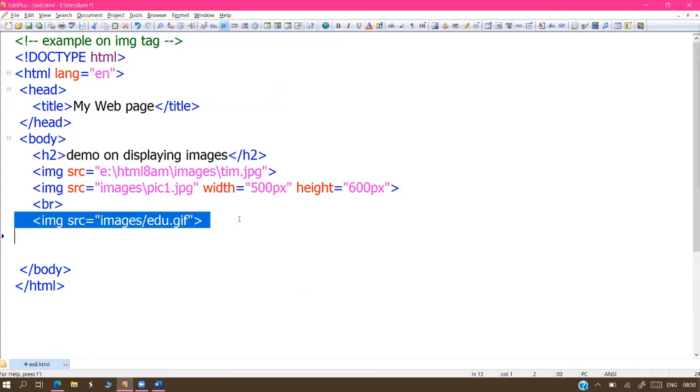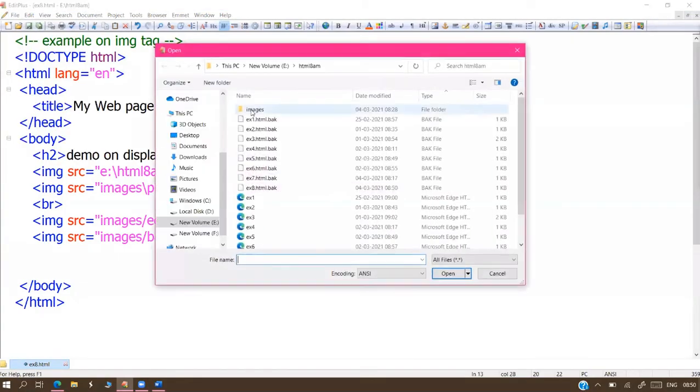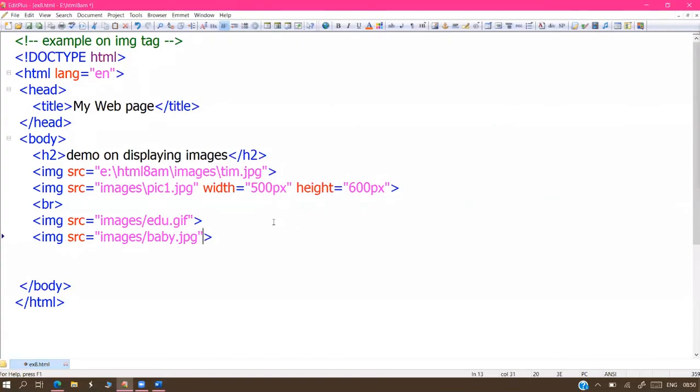Next, I'm adding one more image. Baby.png. PNG, GIF, JPG. You can continue with width and height. There is no problem. Already we are using some attributes, sir, and some more attributes. If that type of restriction is not available, in one tag we can use any number of attributes. There is no problem. And I'll show one special option also here.